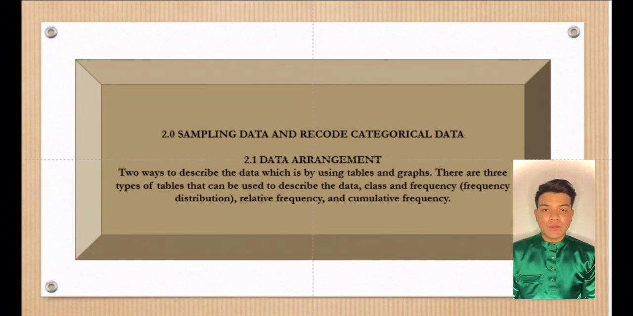This is my part, 2.0 sampling data and record category data. 2.1 data arrangement. There are 2 ways to describe the data, which are by using a table and a graph. There are 3 types of table that can be used to describe the data: class and frequency, relative frequency, and cumulative frequency. This part has 2 variables, which are 1x and 1y.